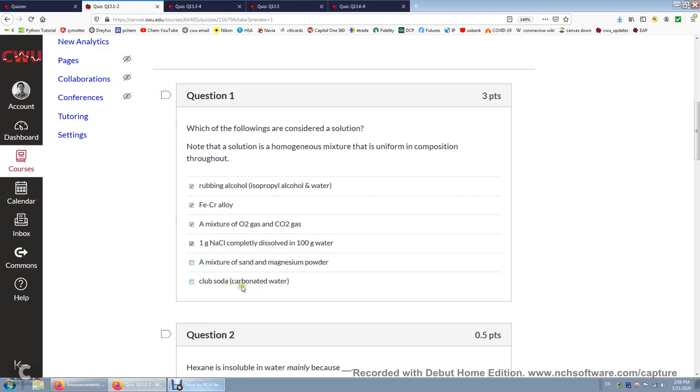Club soda, carbonated water. So it's yes, unless you clearly see bubbles, or in this water, big bubbles, and then it's not really homogeneous.